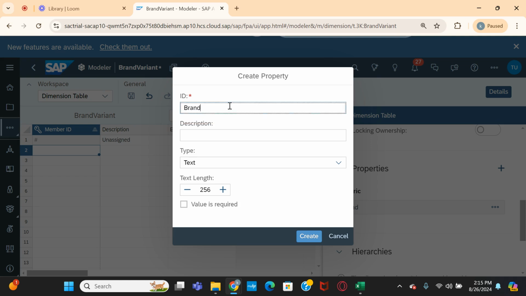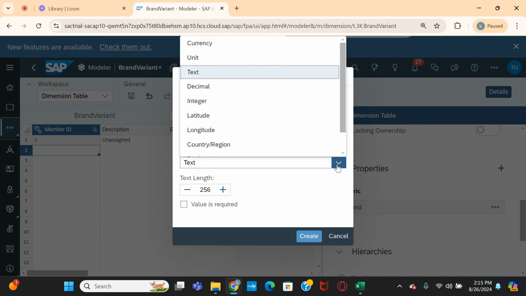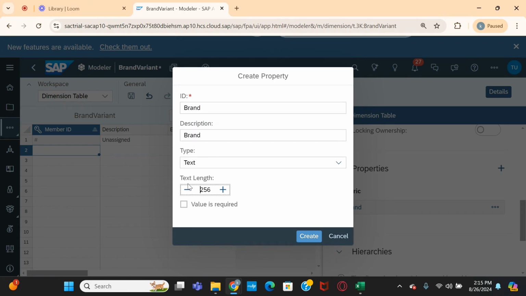I'm just giving brand here, and here also I maintain brand. And this property type is nothing but the data type. You can see different types of data types here. Out of them, I am selecting text only, and the text length you can maintain. I'm not sure what the maximum length of this text is; it is not in my mind right now. Okay, value is required. Is a value required, or is it default?